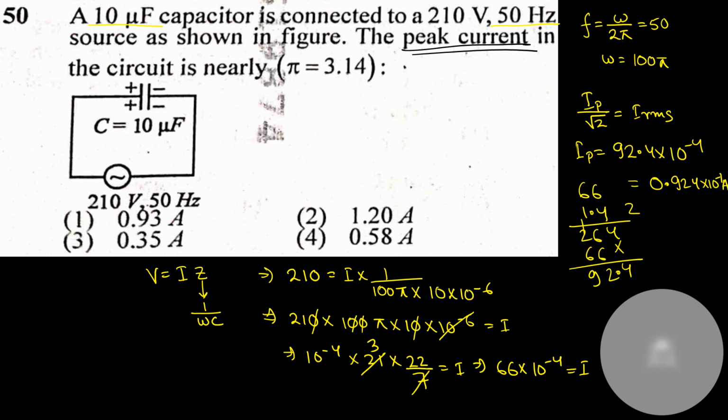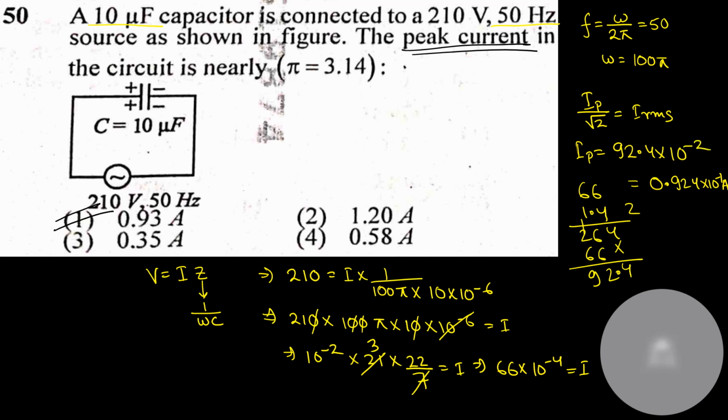So the nearest option is 0.01. I have made some calculation error here. The calculation error I made is that 10 to the power 4 and 10 to the power minus 6 is not 10 to the power minus 4. It's 10 to the power minus 2.